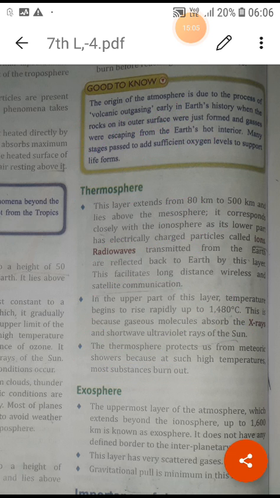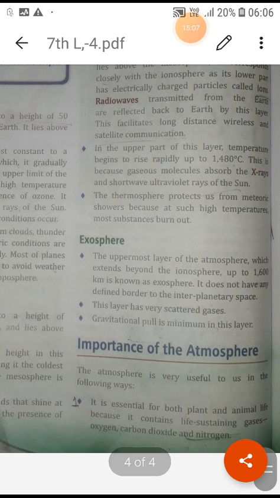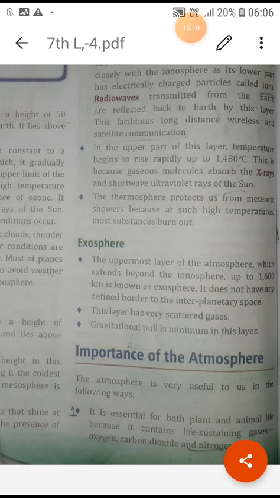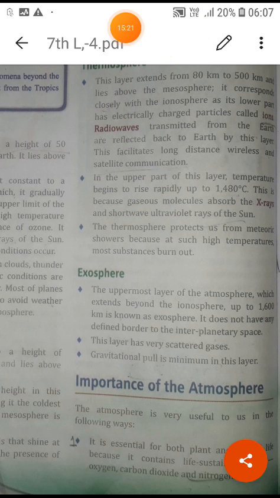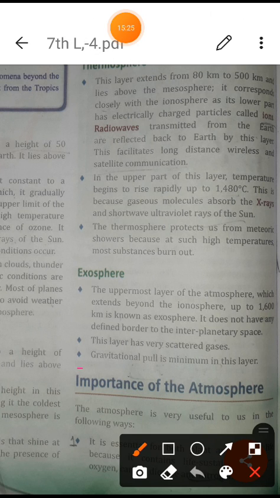Now next one is the exosphere. It is the last layer of the atmosphere. This layer has scattered gases. Gravitational pull is minimum in this layer, very little gravitational pull is there. This layer extends after the ionosphere up to 1600 km and is known as the exosphere.